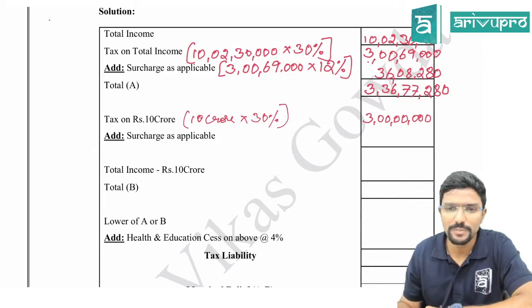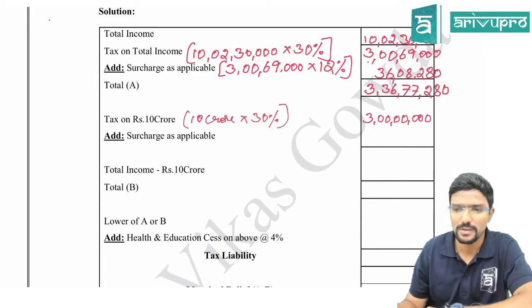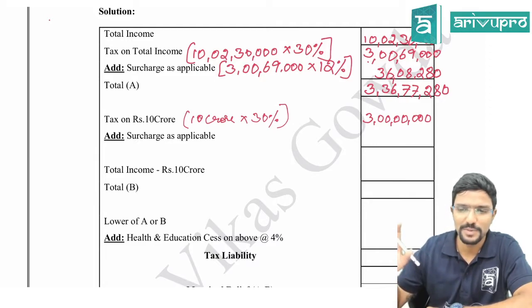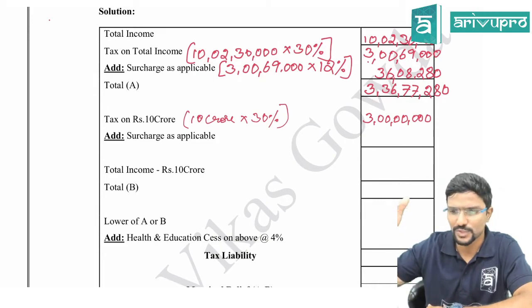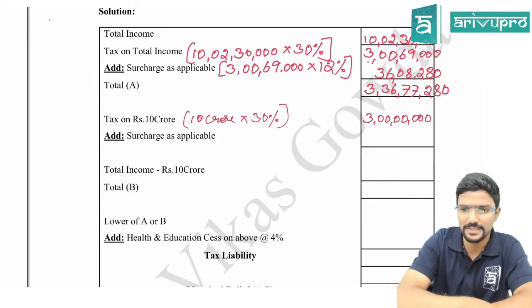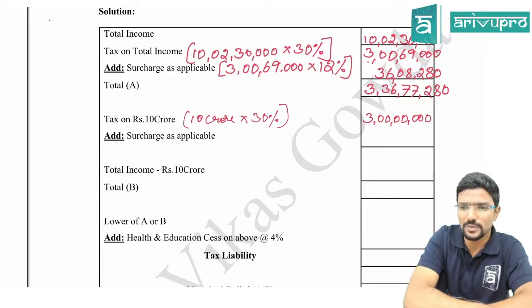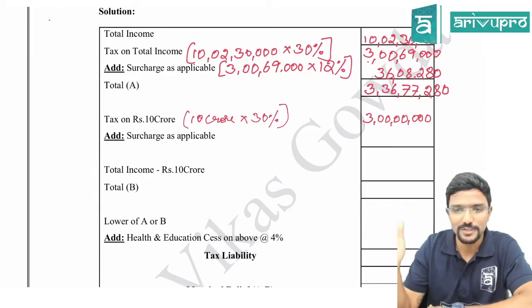Tax on 10 crore will be 3 crore, no guys? It is not 30 lakhs, sir, it is 3 crore. One or two zeros you are missing.